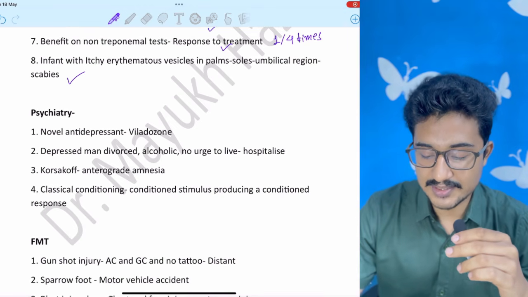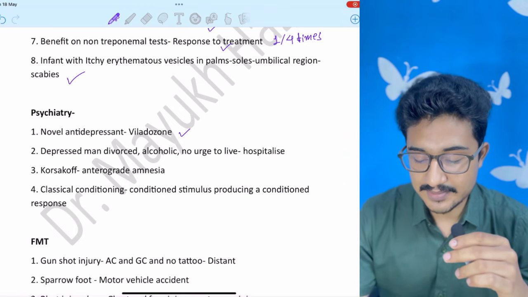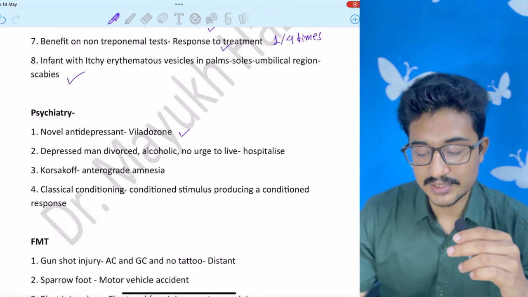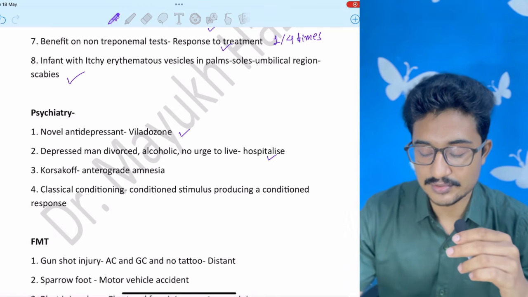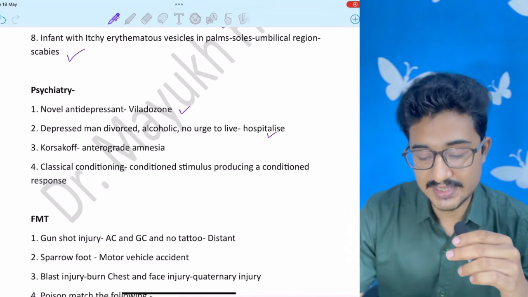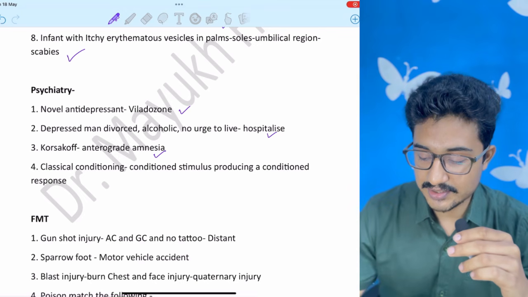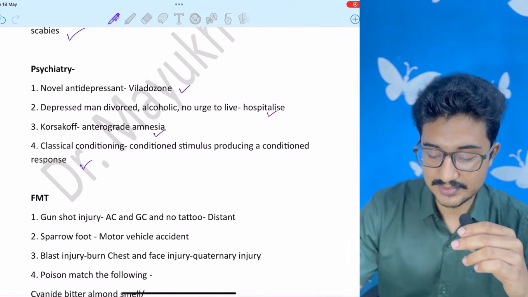Novel antidepressant vilazodone approved in 2011. Depressed man and divorced, not urged to live, so you will hospitalize, not just give antidepressants. Korsakoff, you see anterograde amnesia. Classical conditioning, conditioned stimulus produced a conditioned response.